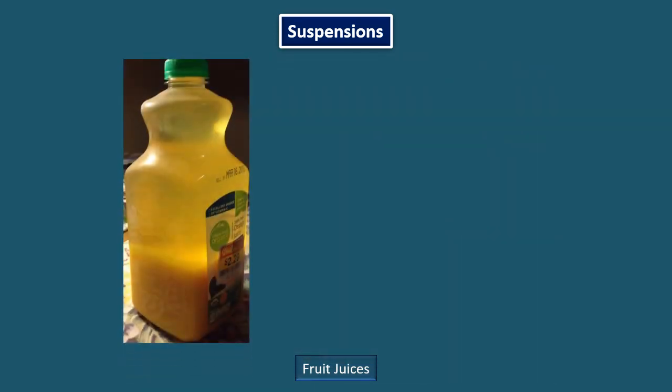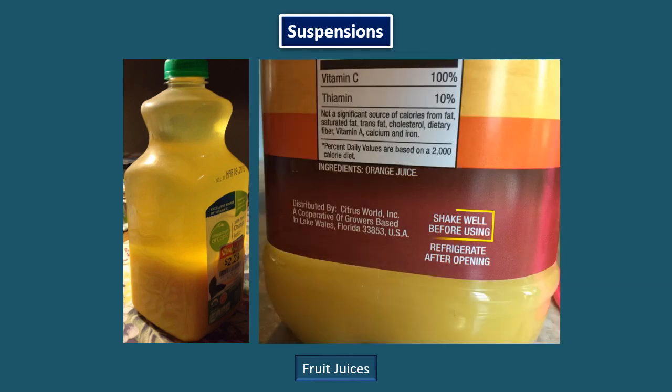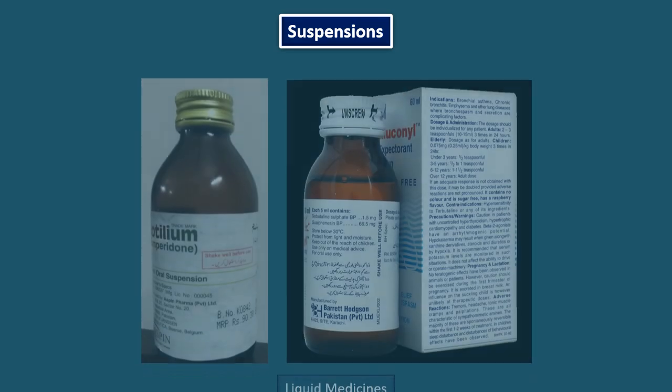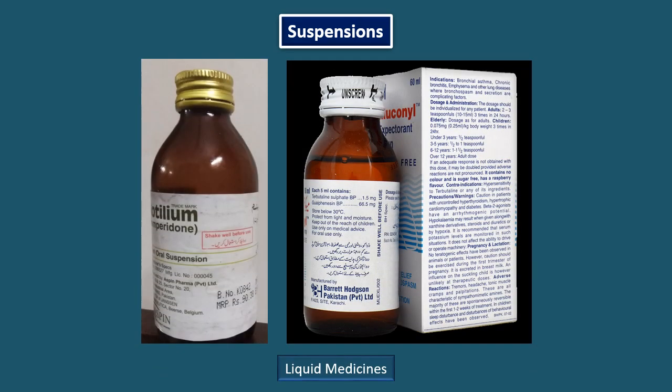Look at this juice bottle. The heavy pulp is settled at its bottom. So, shake it well before use. Similarly, some medicines are suspensions, as you can see on their bottles.